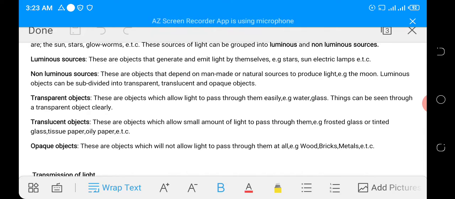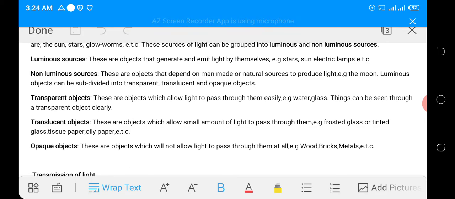Transparent objects. These are objects which allow light to pass through them easily. As the definition implies, light can easily pass through a transparent object to the other side. Examples are water and glass.